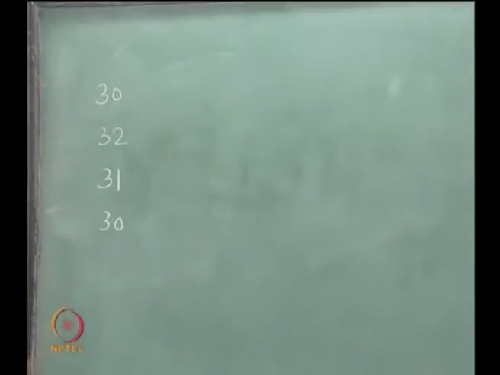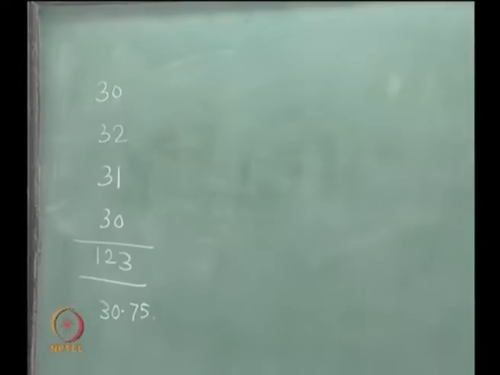Now, we can assume that this represents only level, because at the moment we do not see a visible trend here. So, let us say we take only level data, and let us say we are going to use the simple average. The total comes to 123, so the simple average is 30.75.